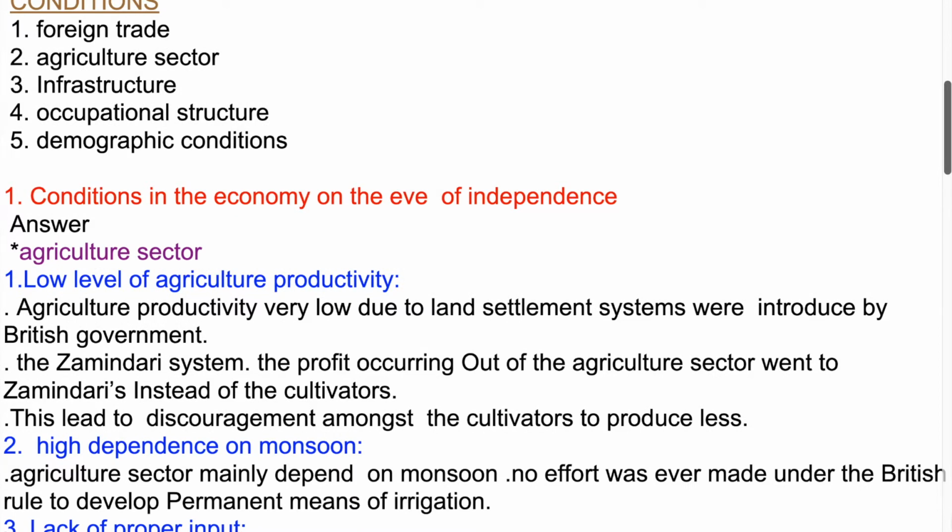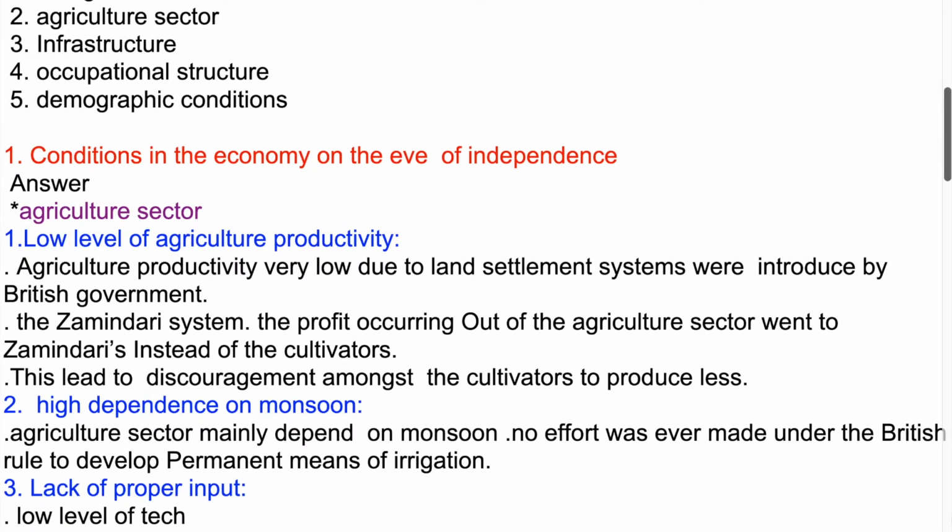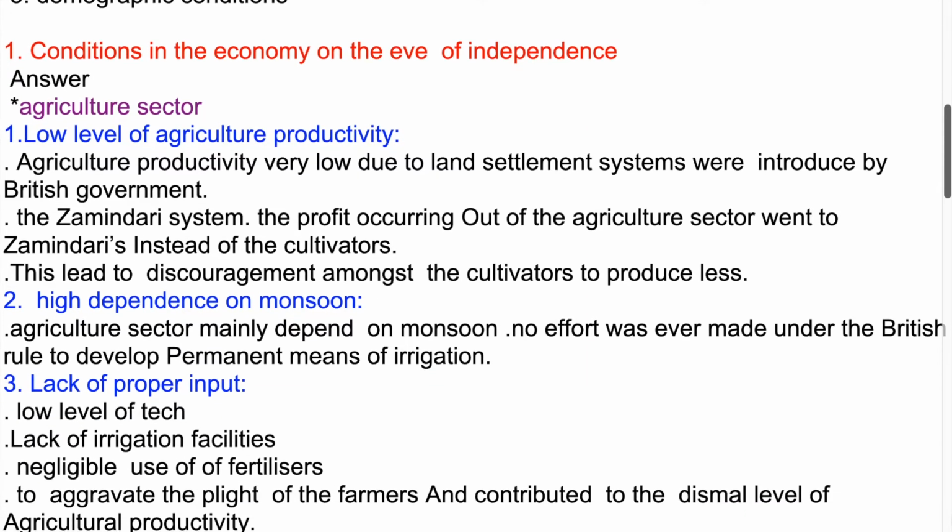Conditions in the economy on the eve of independence. Agriculture sector. 1. Low level of agricultural productivity. Productivity was very low due to the land settlement systems introduced by the British government. Under the zamindari system, the profit from the agriculture sector went to zamindars instead of the cultivators. This discouraged cultivators and led them to produce less.